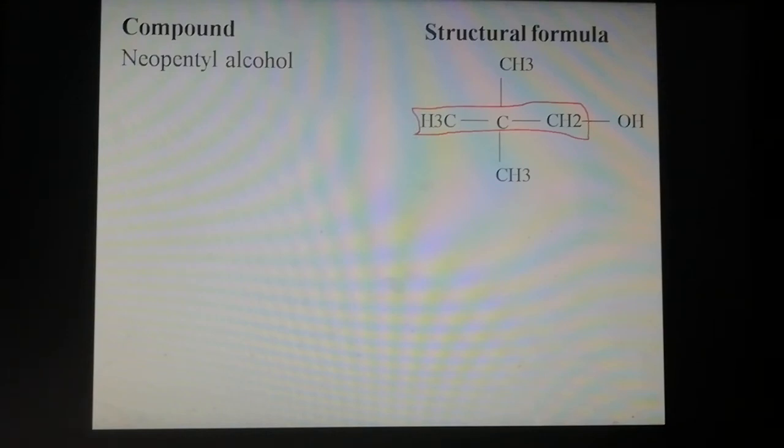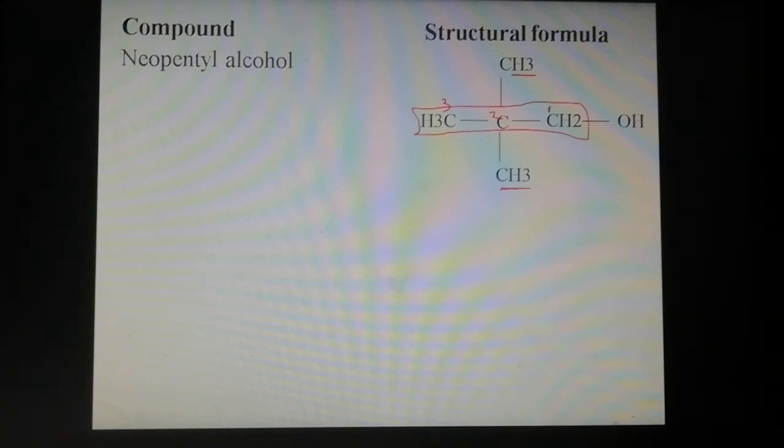So number the carbon atoms. The carbon atom bearing the hydroxyl group gets the lowest possible number, so the lowest one is taken as correct. So first carbon number 1, second carbon, third carbon. Then the second carbon has substituents: one methyl group, then another methyl group. So at the second position there are 2 methyl groups.